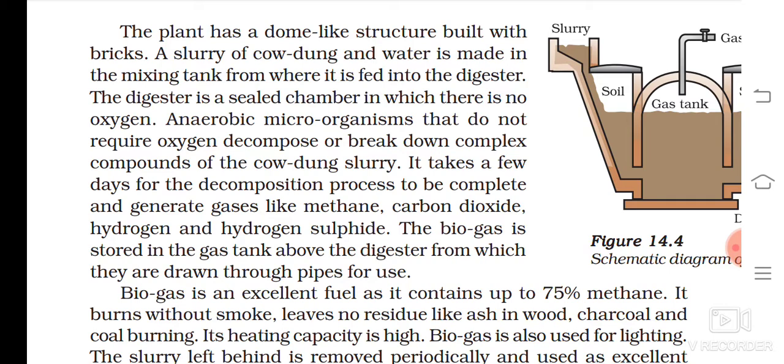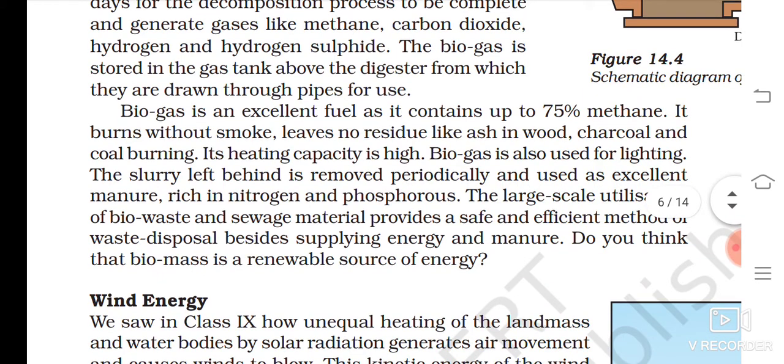and hydrogen sulfide. The biogas is stored in the gas tank above the digester from which they are drawn through pipes for use. And from the figure you can make out, biogas is an excellent fuel as it contains, please underline, up to 75% of methane. It burns without smoke, leaves no residue like ash in wood, charcoal and coal burning. Its heating capacity is high. Biogas is also used for lighting.